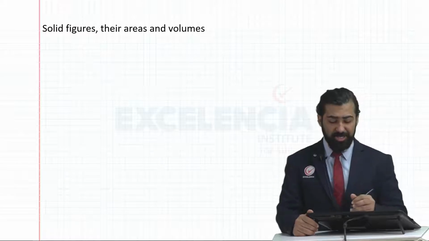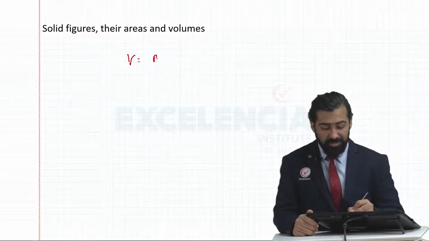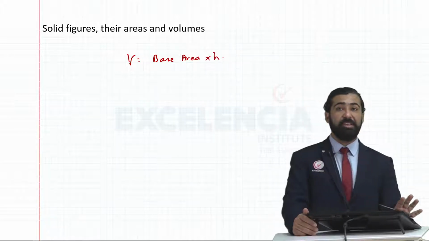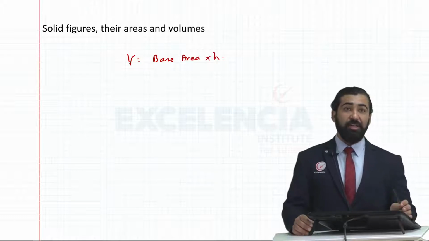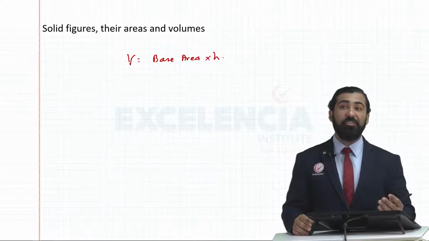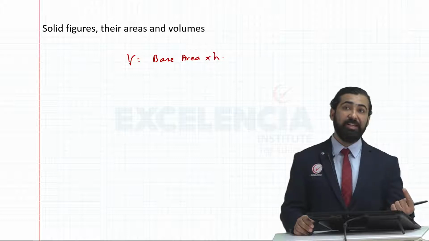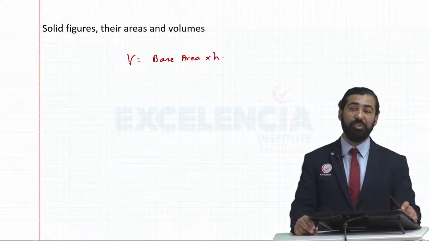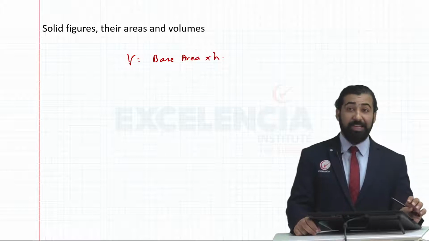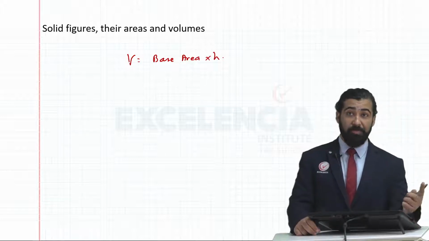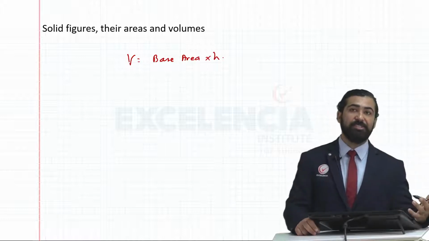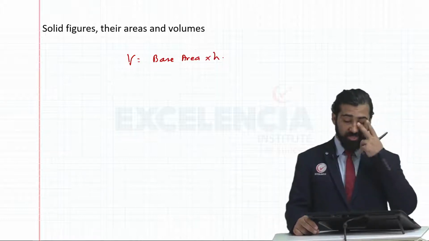Only for volume, I'd like to tell you that whenever you're finding the volume of any proper geometrical shape, volume is always base area into height. The cuboid that we just saw, for that the base is a rectangle. Area of a rectangle is length into width. Into height will give me the volume of a cuboid. Similarly for a cylinder, the base is a circle, so base area is pi r square. Height is h, so pi r square h gives me the volume of a cylinder.